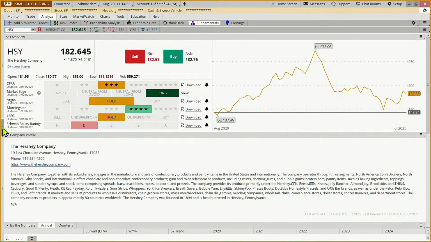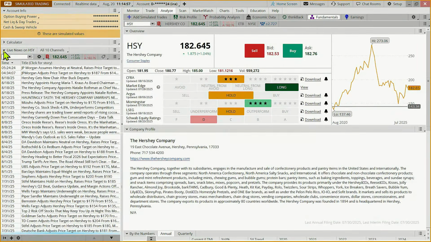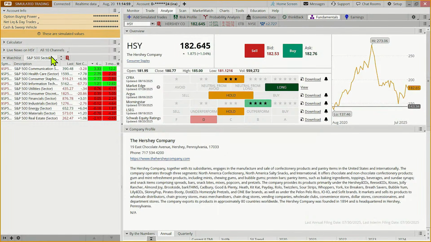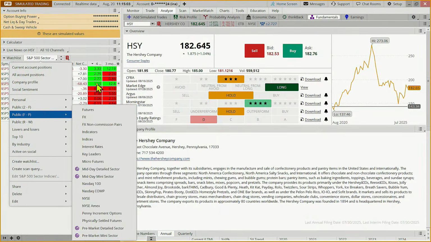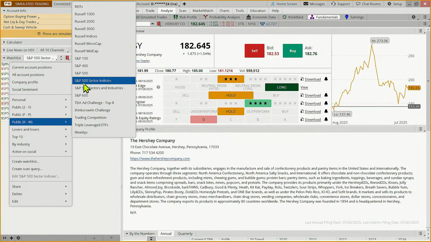So why do I bring that up? Well, if we come over here and we look at the S&P 500 sector watch list, and this is just a public watch list, right? I just came down to sector indices.